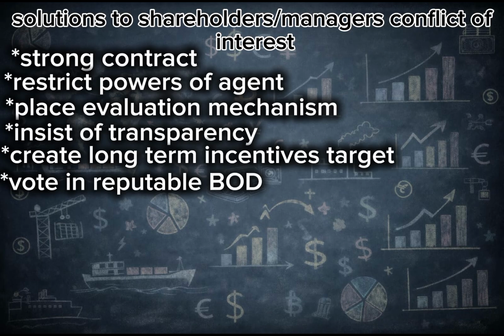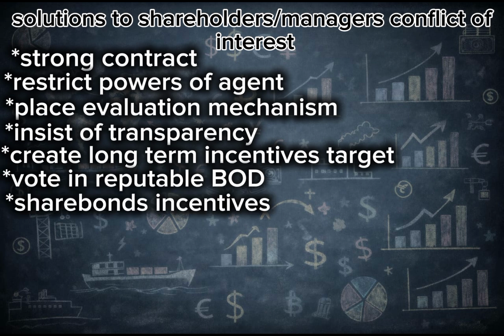Another way to reduce the agency problem between the shareholders and the management is by compensating the managers by paying them with stocks. Such stocks could be restricted stocks or non-restricted stocks.